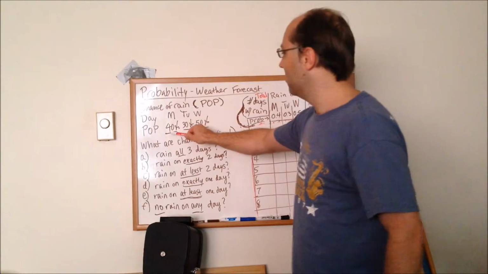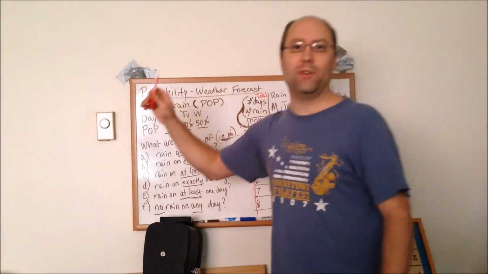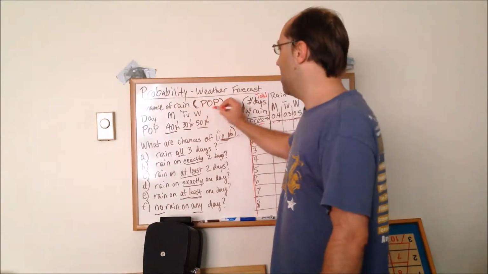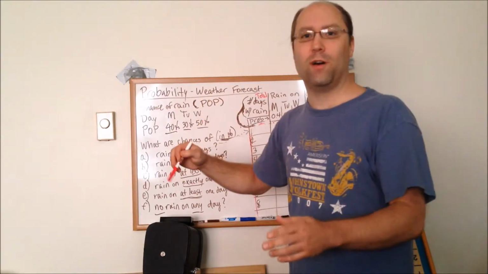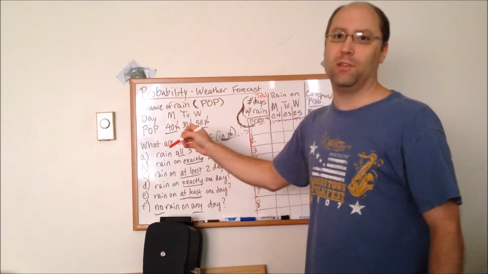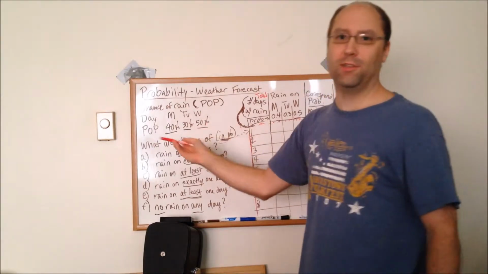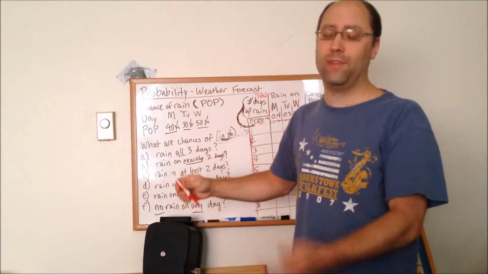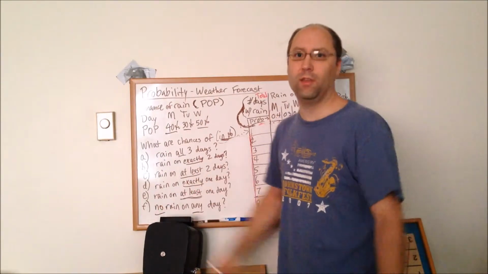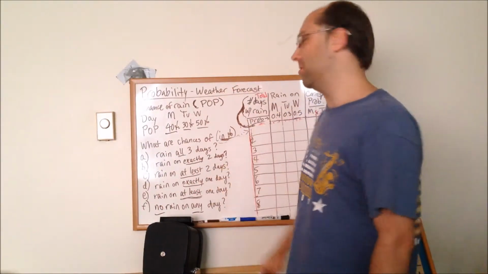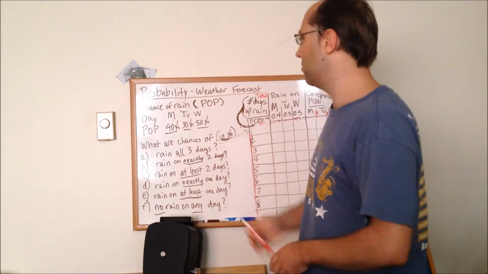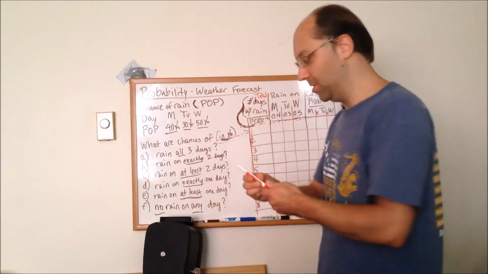So anyway, we have a forecast. I'm really into weather, so I decided to throw a weather problem in here. We have POP, like soda pop. No, that's actually POP, probability of precipitation. And we're going to assume, since it's August, that it's going to be rain here. Now, if you're down in southern Chile, closer to the South Pole, this time of year in August it would be their winter, so it'd be cold down there. But we're going to assume that it's going to be rain. Probability of precipitation would be rain, snow, sleet.